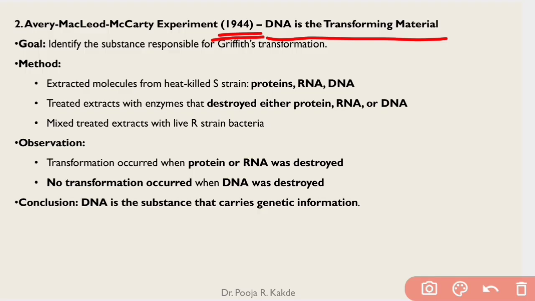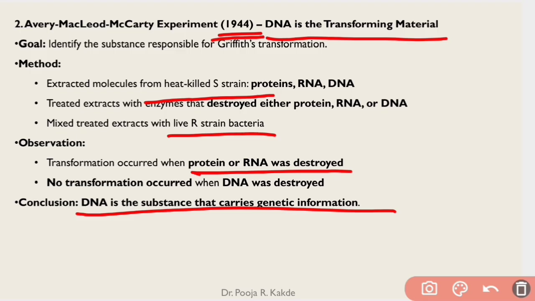They extracted molecules from that heat-killed S strain. They extracted proteins, DNA and RNA. How did they extract it? They extracted it by treating it with enzymes. They mixed treated extracts with live R strain, and they found that transformation occurred when protein and RNA were destroyed. But when they destroyed DNA, no transformation occurred. And thus they came to a conclusion that DNA is a substance that carries genetic information. And thus they said that it was DNA which Griffith found as a transforming principle.